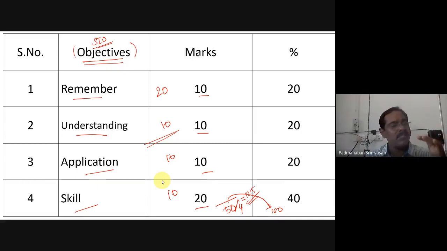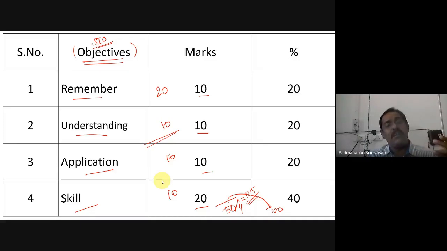Otherwise, our nation will never become developed. So if people have to develop, how will they develop? In the curriculum, we have to ask questions at the application level and at the skill level. Otherwise, how will the people develop?